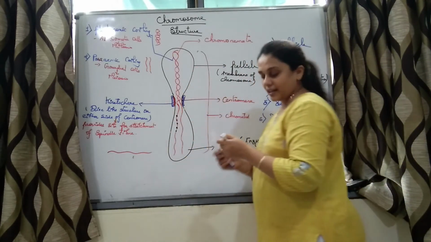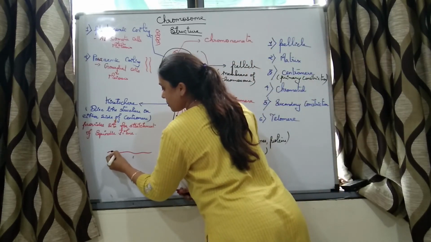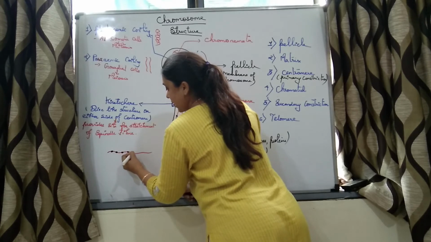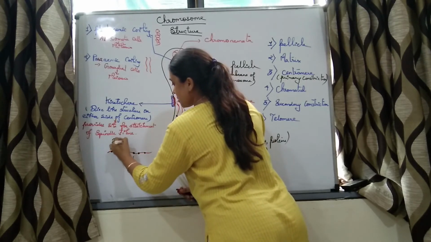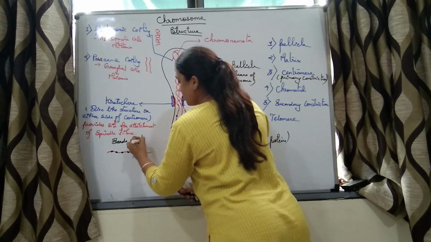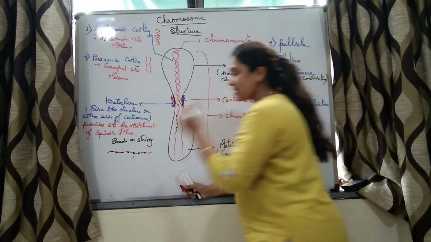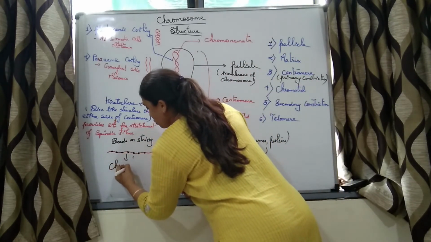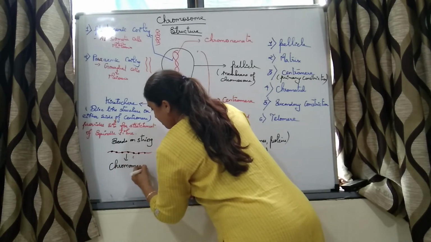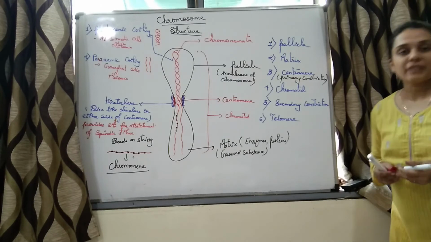Say this is a string, and in this string, there are beads. This beads on string appearance is called chromomere.